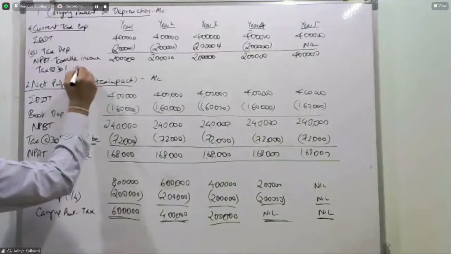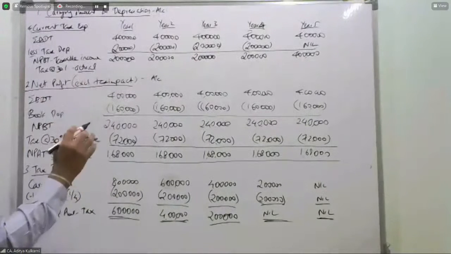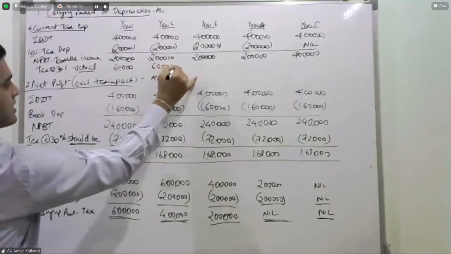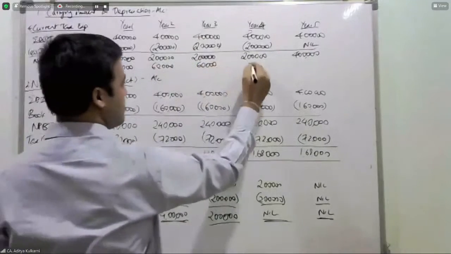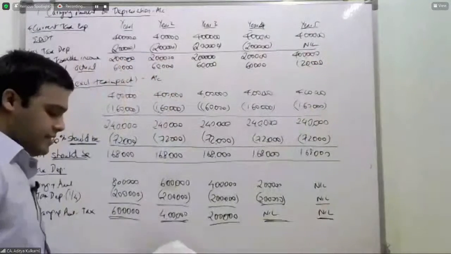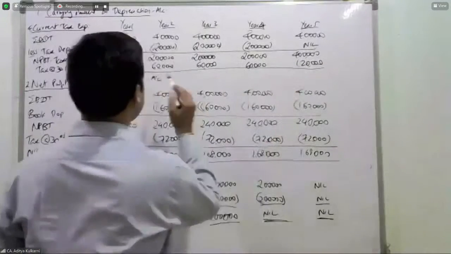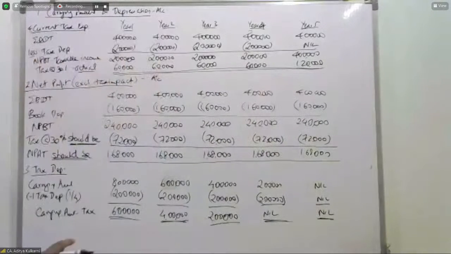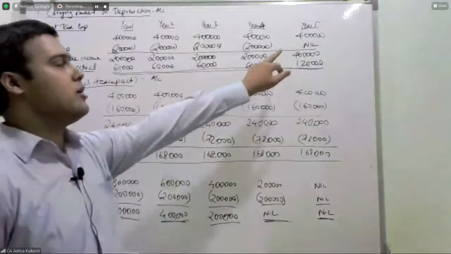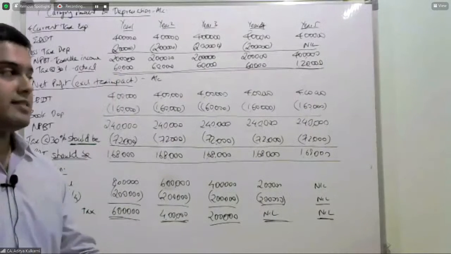This is the actual tax; the earlier was an idealistic figure. Actual tax will be 2 lakhs into 30%, 60,000, 60,000, 60,000, 60,000, and here it will be 1,20,000. So my actual tax expense will be 60,000 for each of the years, and in the last year it will be double, 1,20,000. Why? Because no depreciation. 4 lakhs is your profit. 4 lakhs into 30%, 1,20,000.